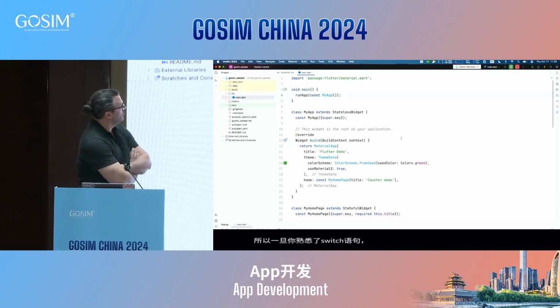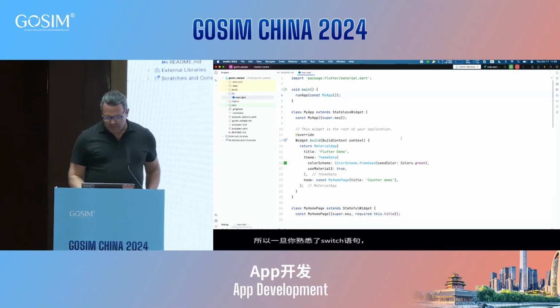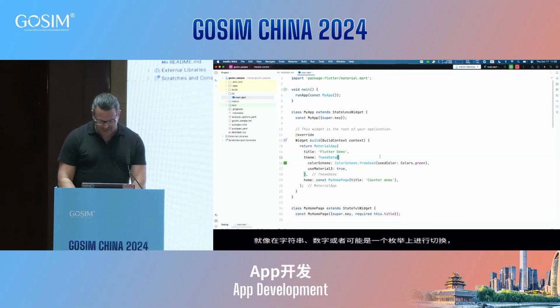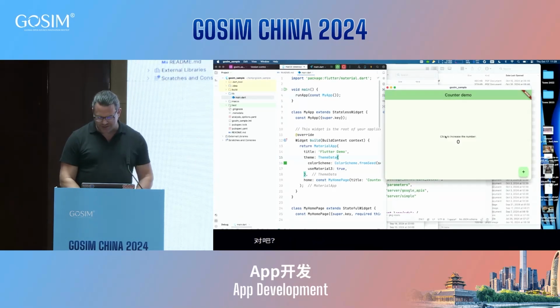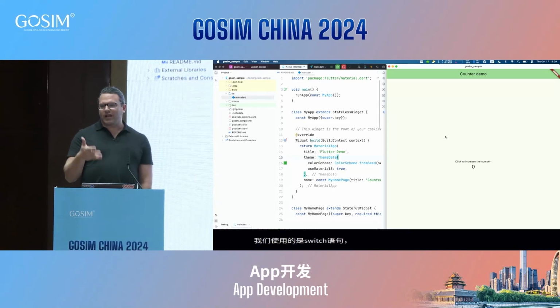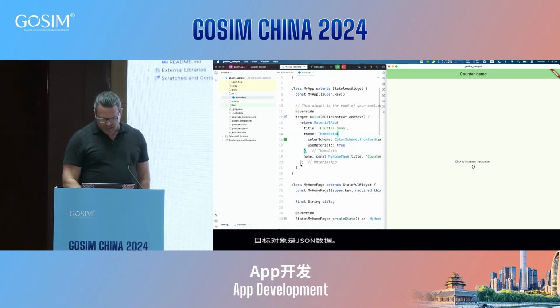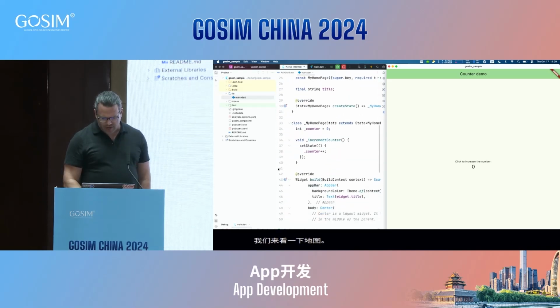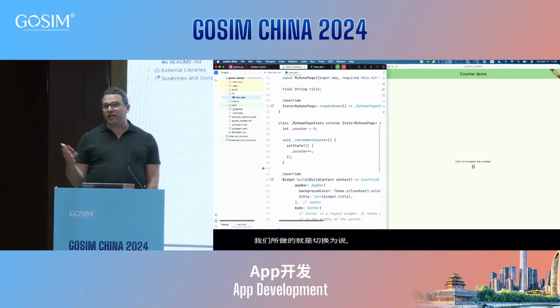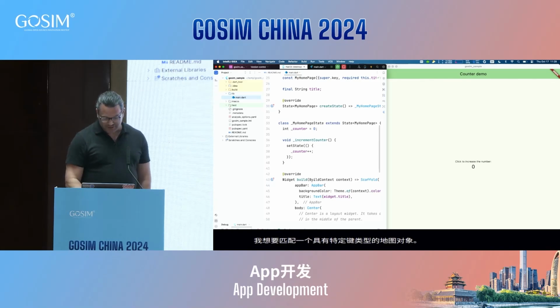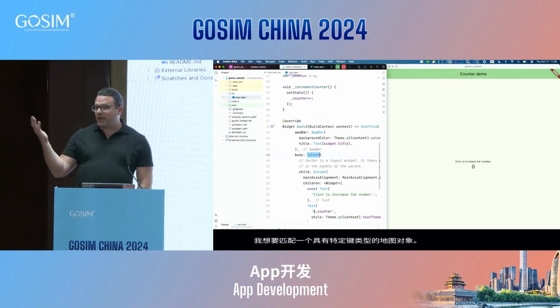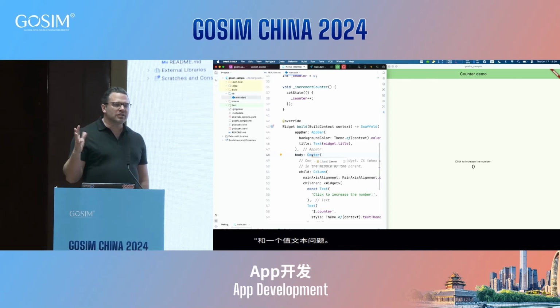So as I showed before, a Flutter app starts with main. This app is not a trivial app, so we're showing more than just a single line here because obviously you want to have a nice app bar and theming and some of the default behavior you have. But here's a Flutter app that's defined. Everything in Flutter is a widget, and so you can imagine like if you want to center content, you just make a center tag. And so again, there's some interesting trade-offs here.